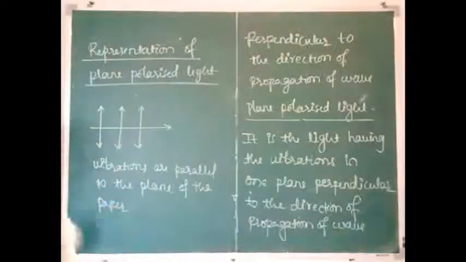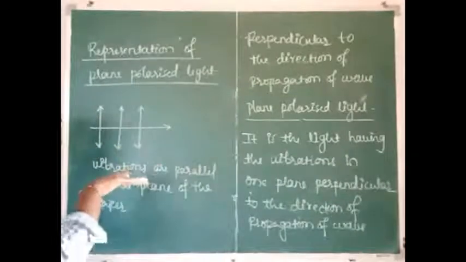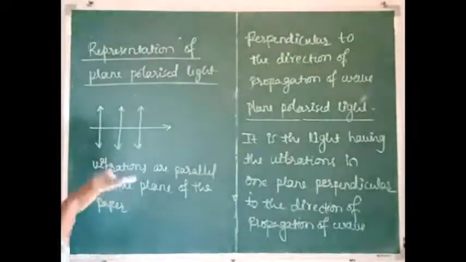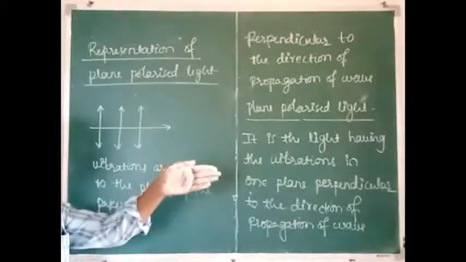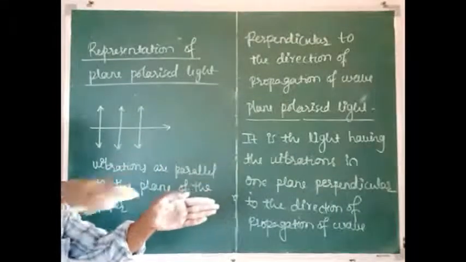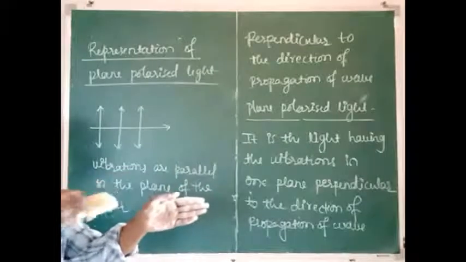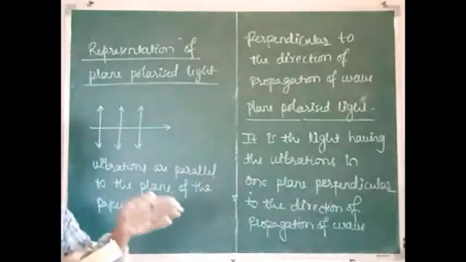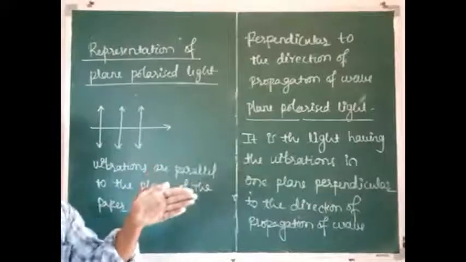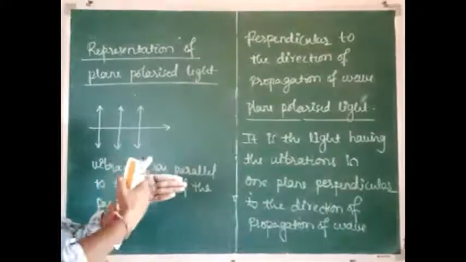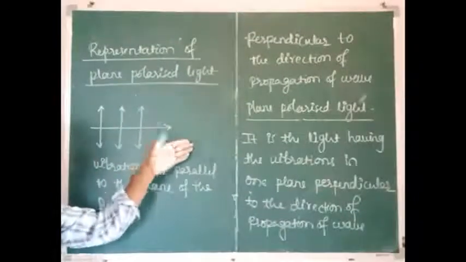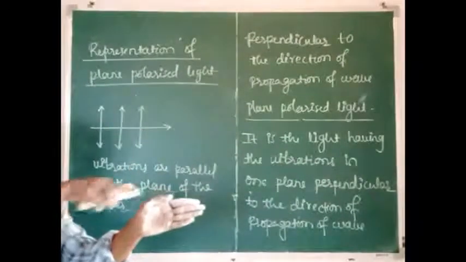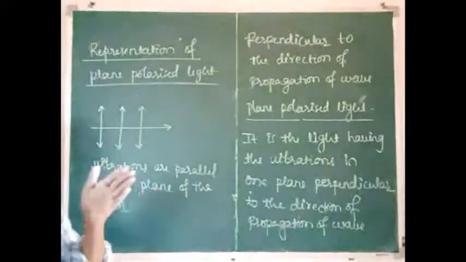If it is the plane of the paper and the vibrations are perpendicular to the plane of the paper, then how do we represent the plane polarized light? Here, when the vibrations are parallel to the plane of the paper, they can be represented like this. If the vibrations are perpendicular to the plane of the paper, how do we represent them?